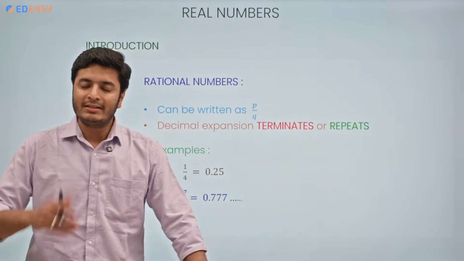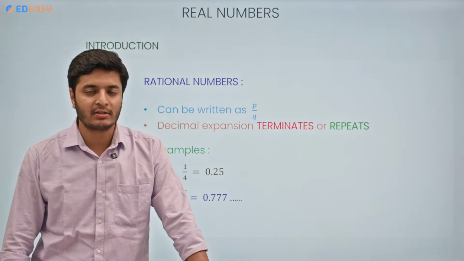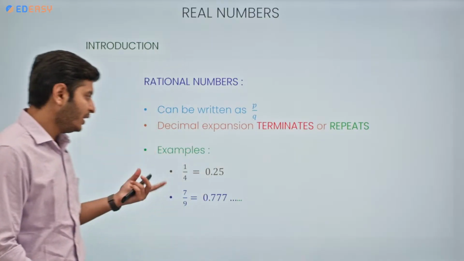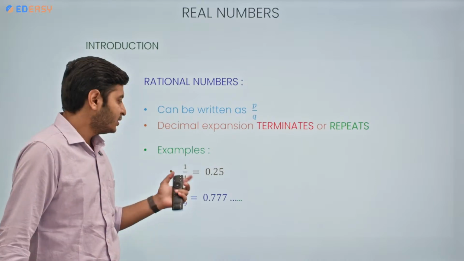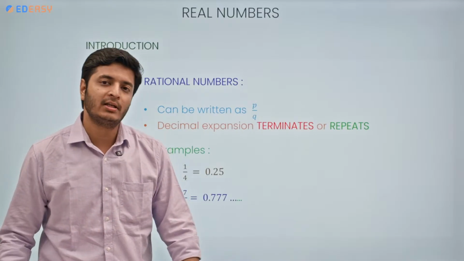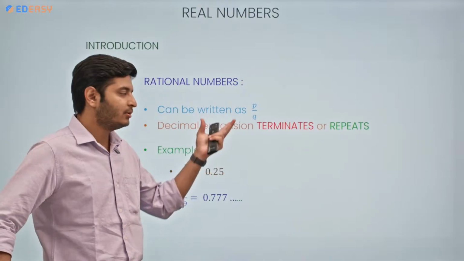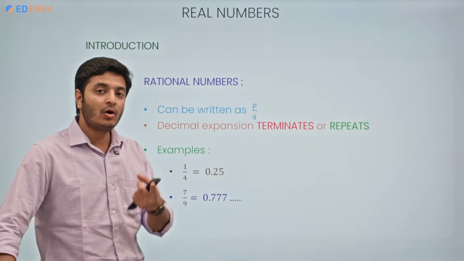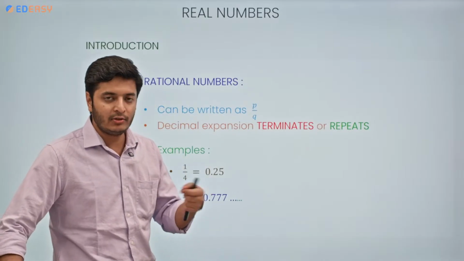Then one more type of decimal expansion of rational numbers is the repeating type, where the decimal keeps on repeating itself. As you may have seen in your previous classes, we can use a bar over the numbers to represent the repetition, correct? Example, like 1 by 4. If I divide 1 by 4, then the answer I get is 0.25, a terminating type of decimal expansion, right? So these numbers are nothing but rational numbers. A rational number will always have either a terminating or a recurring type of decimal expansion, where a certain value keeps on repeating itself.